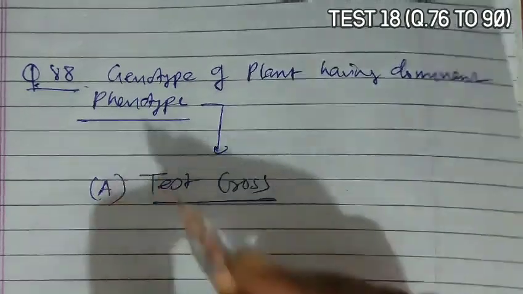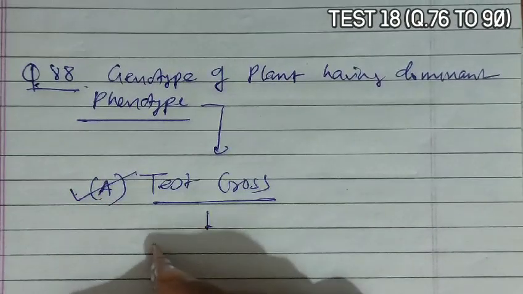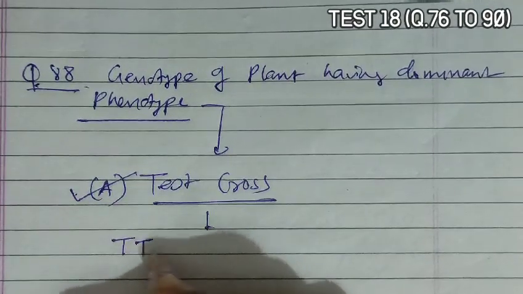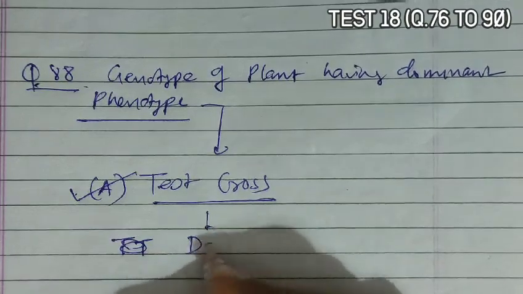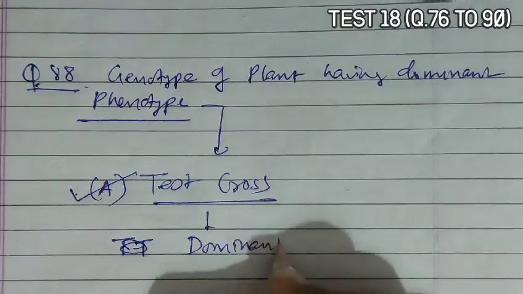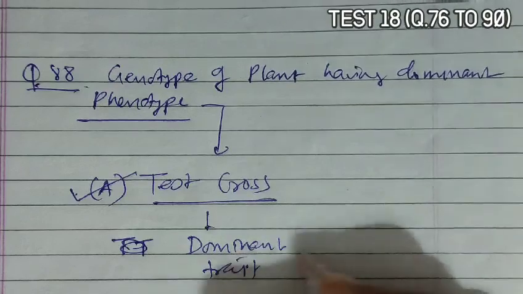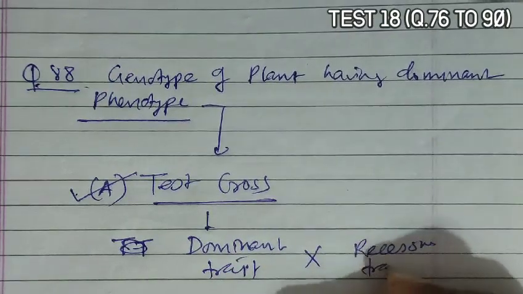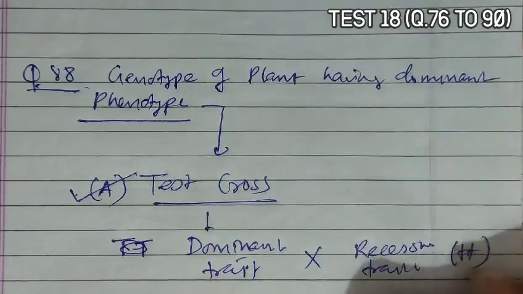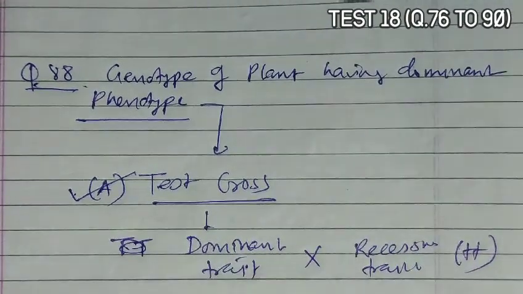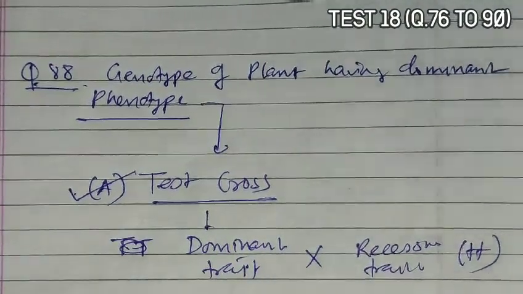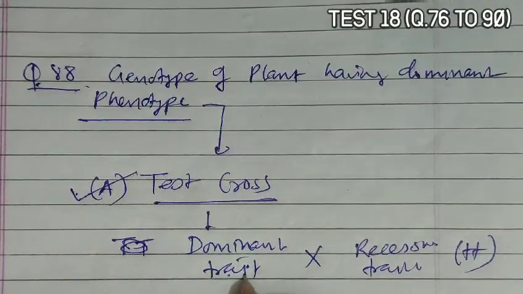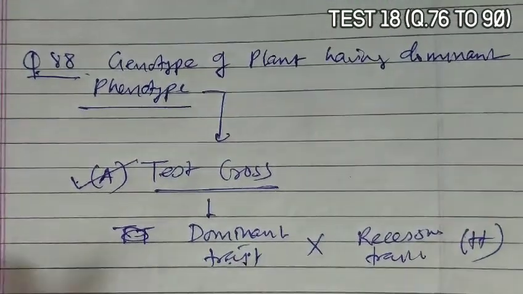So option A is the correct answer. In a test cross, there is a cross between a plant with a dominant trait and a plant with a recessive trait, that is homozygous recessive, and on the basis of the ratio obtained, we can predict whether the dominant trait is homozygous or heterozygous.